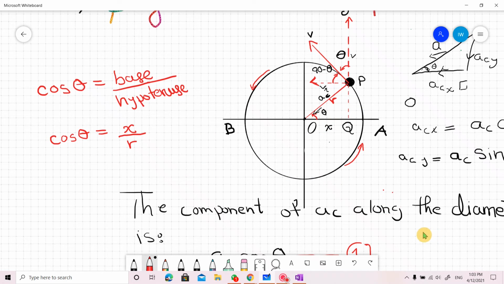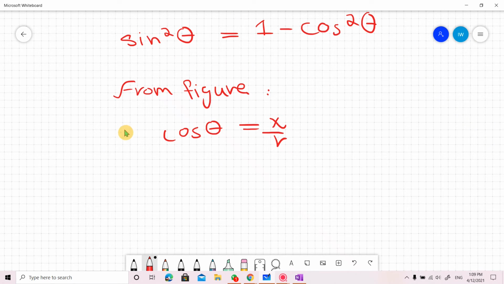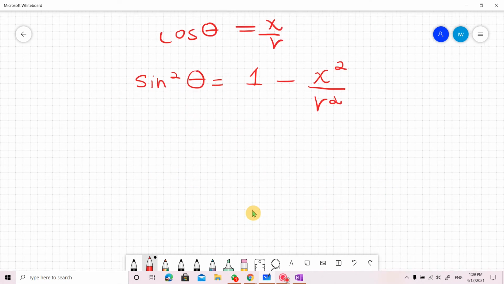So we have put that there. This value we have taken from the figure. Now putting this value in the above equation, sin square theta is equal to 1 minus cos square theta, so 1 minus x square over r square.